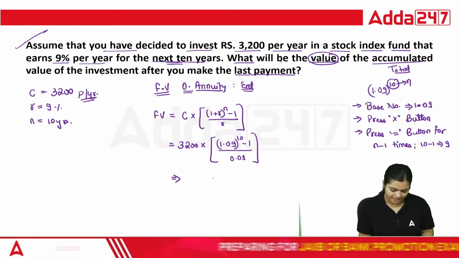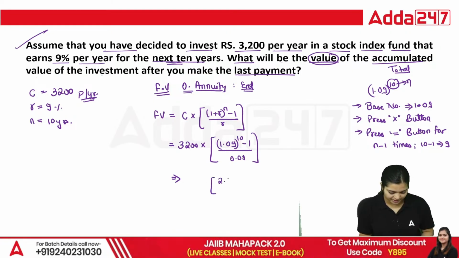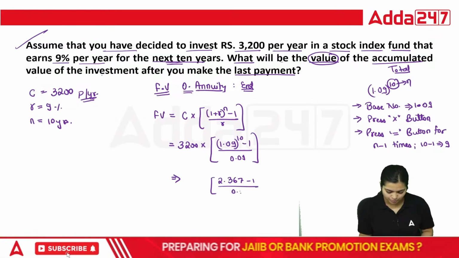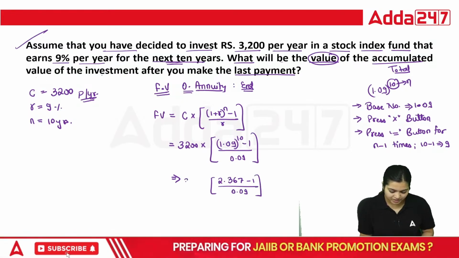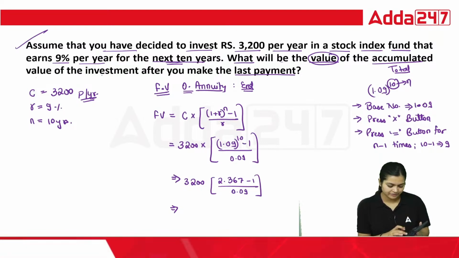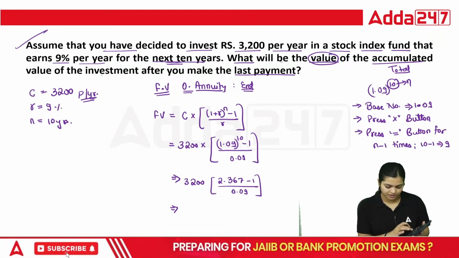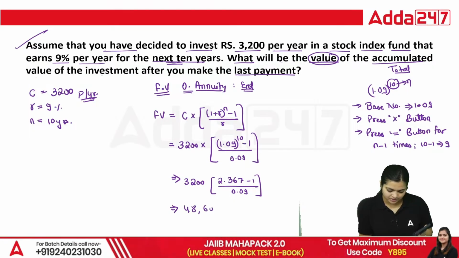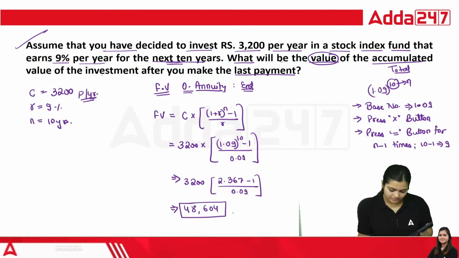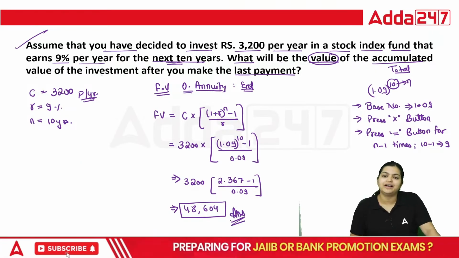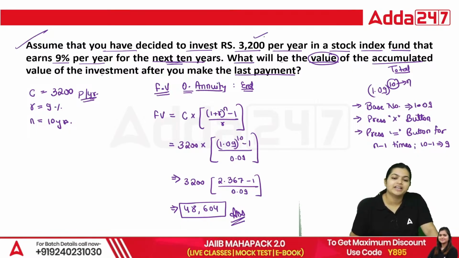So you can see on your calculator, the value is 2.367. Minus 1, divided by 0.09, into 3200. So 2.367 minus 1 divided by 0.09 into 3200, that is going to be your 48,604. This is your answer. This is the future value of your 3200 investment.